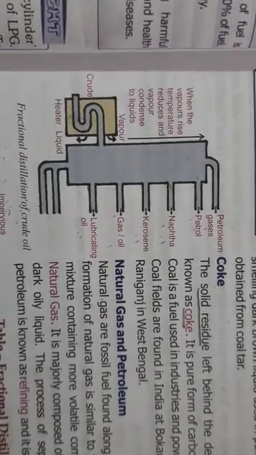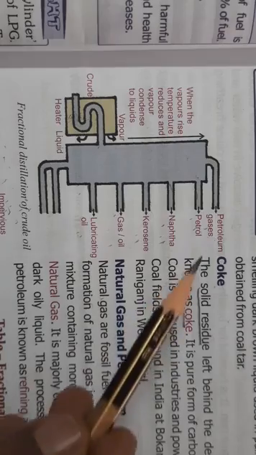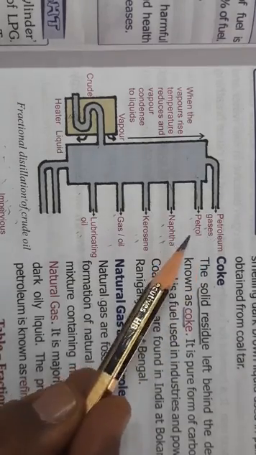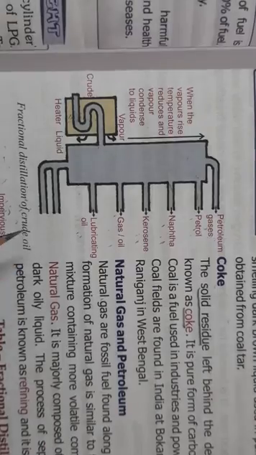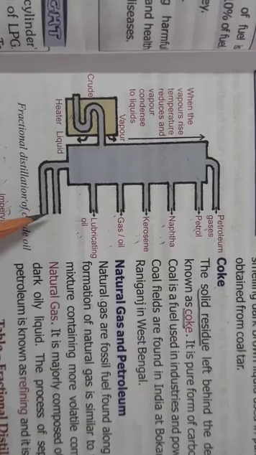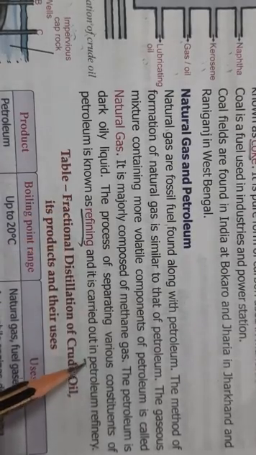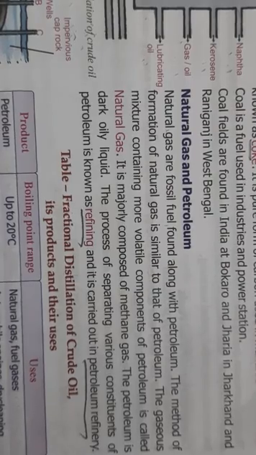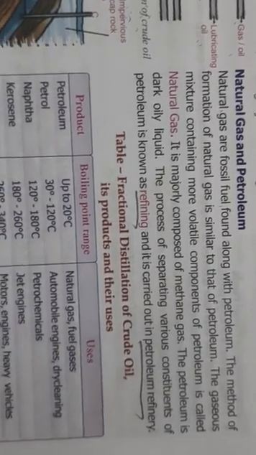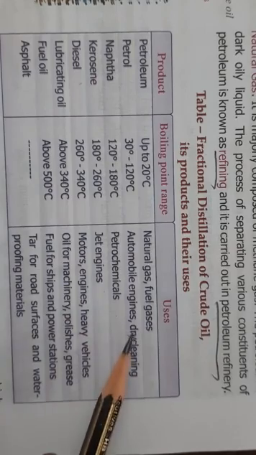And this is the process of separating various constituents of petroleum. These are various constituents of petroleum: petrol, naphtha, kerosene. The process of separating various constituents of petroleum is known as refining, and this is carried out in the petroleum refinery. So here you can see, by fractional distillation you get various products, petrol, naphtha, and the uses are also given here. So children, you will have to learn this.